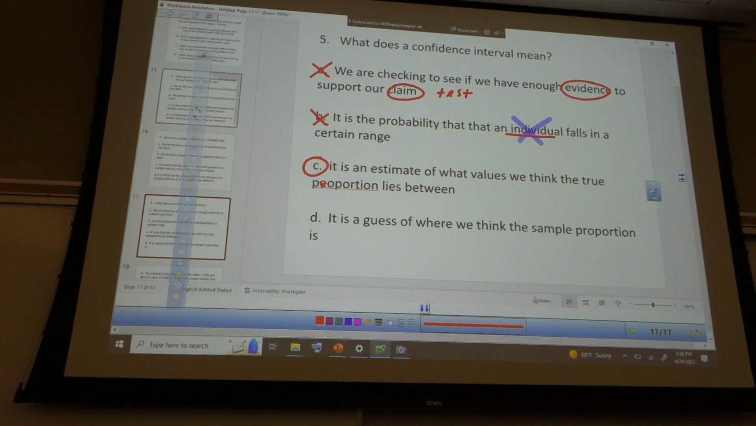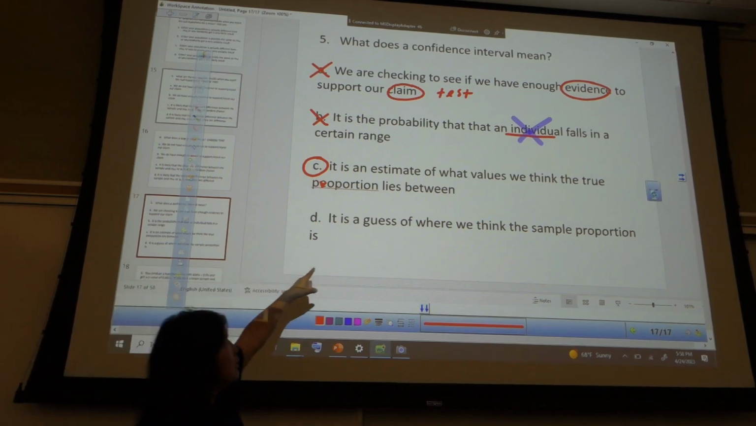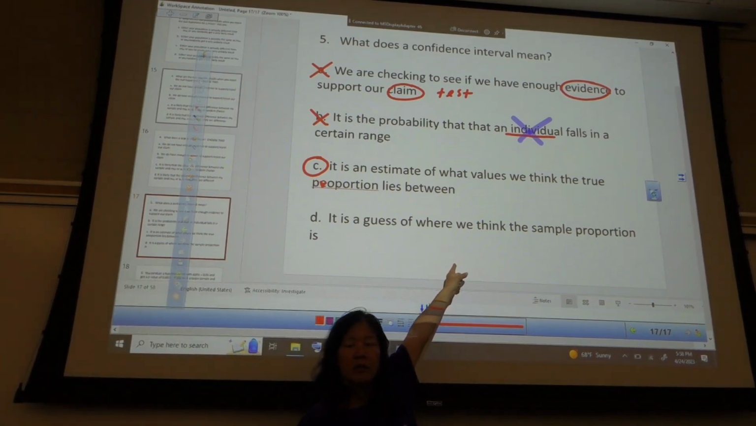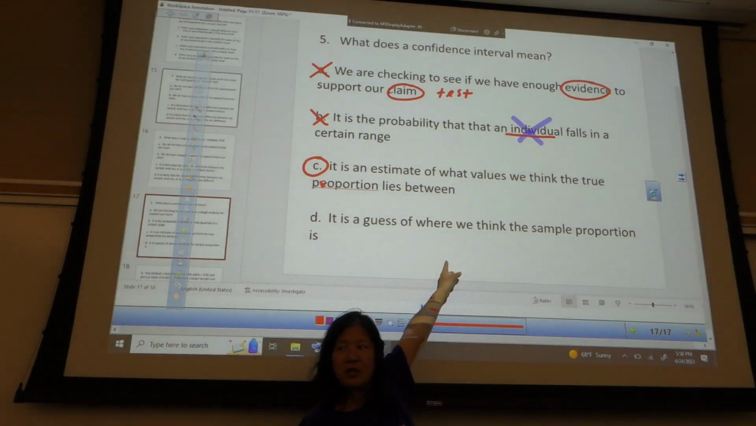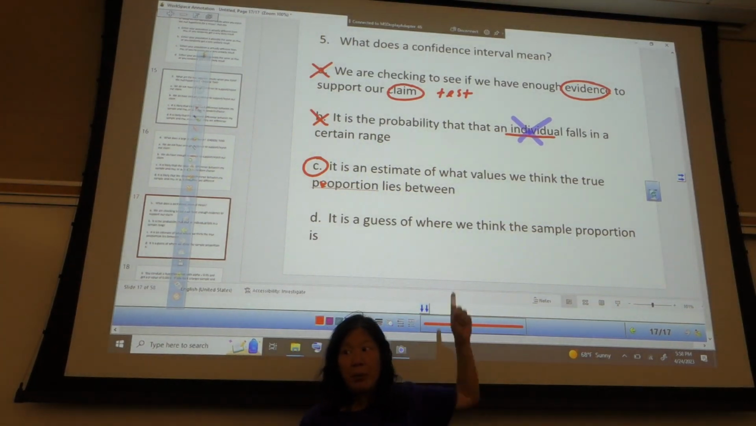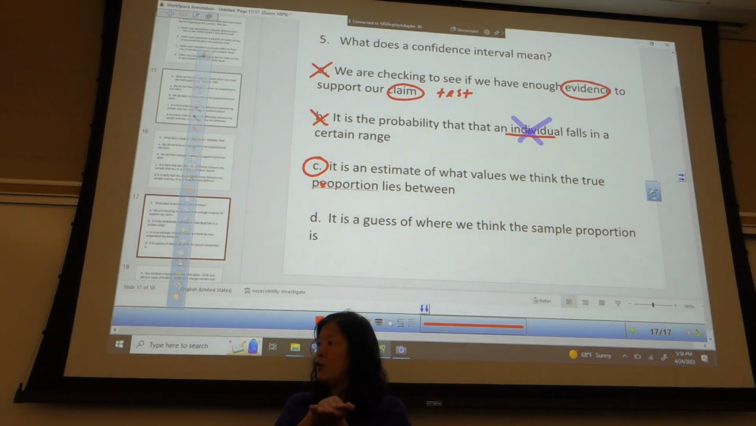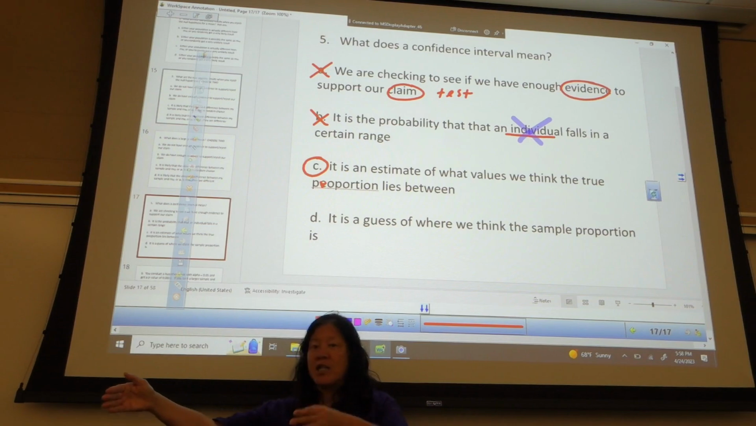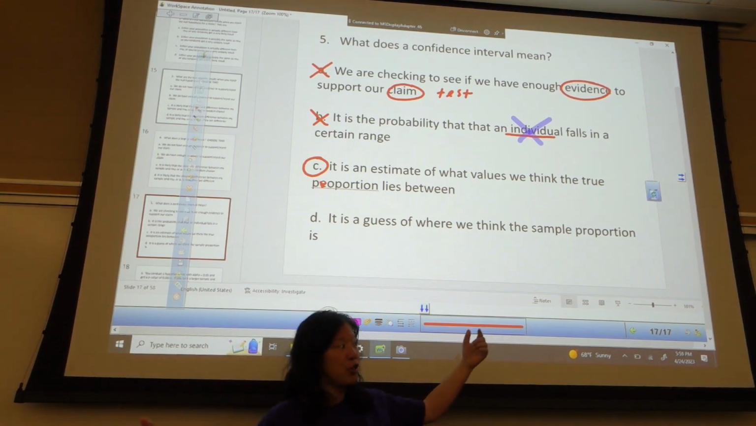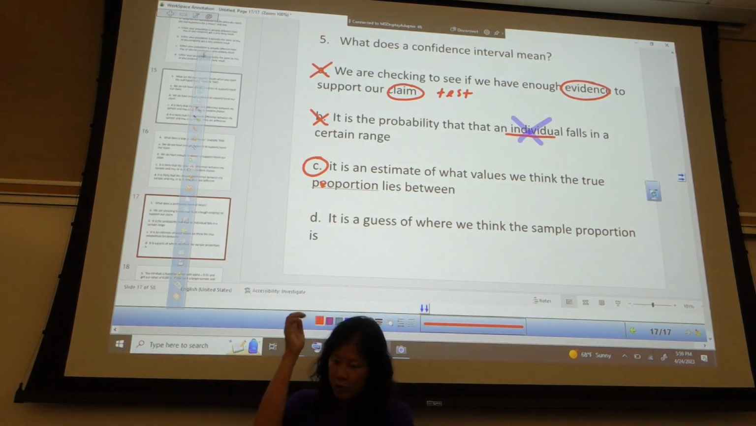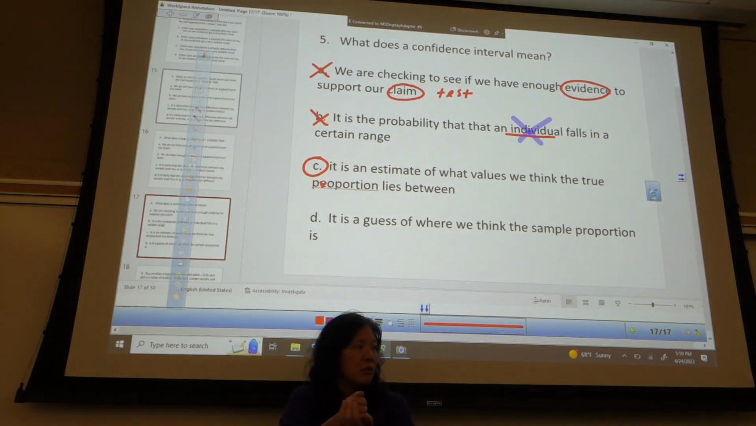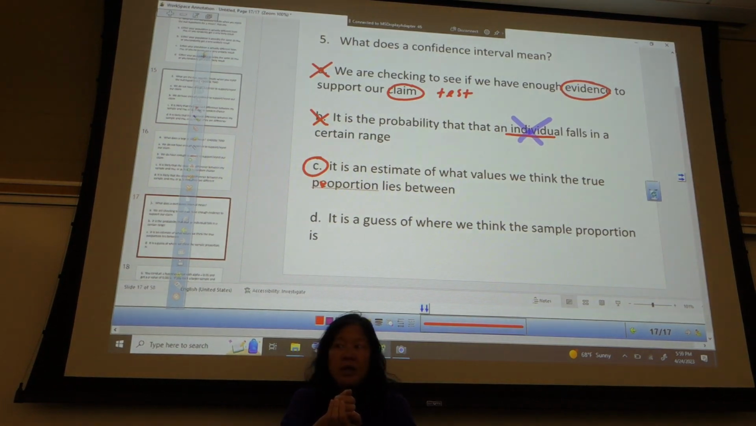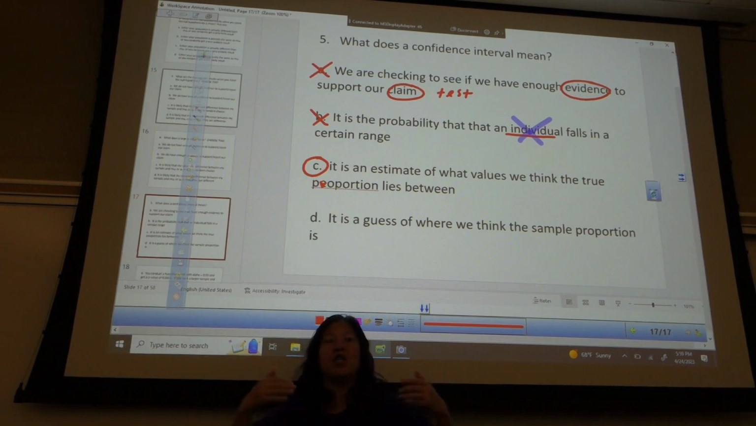Because D, is it a guess of where we think the sample proportion is? The sample proportion is smack dab in the middle, folks. We took the sample proportion and then we went so many standard deviations that way and that way. The sample proportion is not in this range, it is in the middle of that range. So we used it to make the range. We don't need to estimate the sample. We know the sample. We want to estimate the parameter, the population proportion.